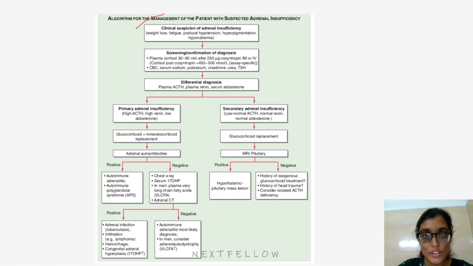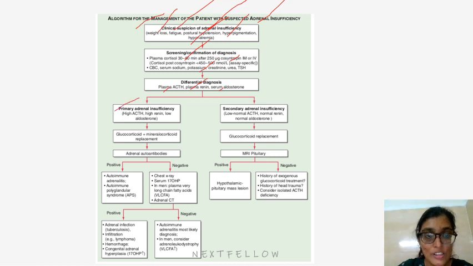Algorithm for the management of a patient with suspected adrenal insufficiency. Clinical suspicion for adrenal insufficiency when the patient comes with weight loss, fatigue, postural hypotension, hyperpigmentation, and hyponatremia. Screening and confirmation of diagnosis: plasma cortisol 30 to 60 minutes after 250 microgram cosyntropin, IM or IV. Cortisol post cosyntropin is less than 450 to 500. CBC, serum sodium, potassium, creatinine, urea and TSH. Differential diagnosis by plasma ACTH, plasma renin, and serum aldosterone.